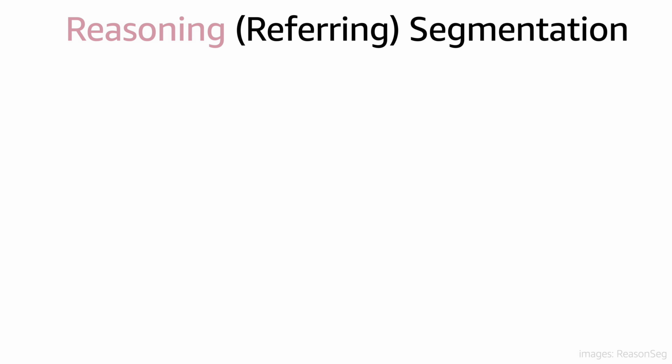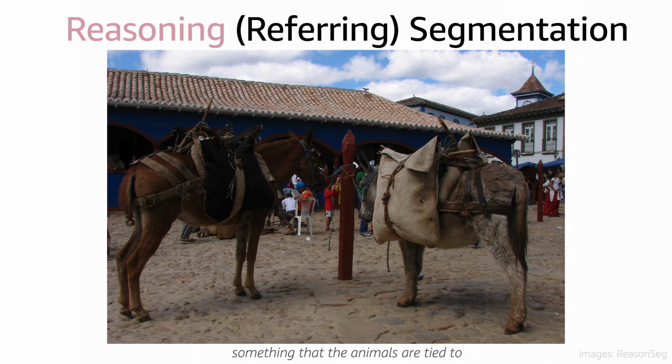More complex reasoning segmentation requires logical inference rather than direct object references. For example, something that the animals are tied to will identify a central pole, requiring understanding of spatial and functional relationships.